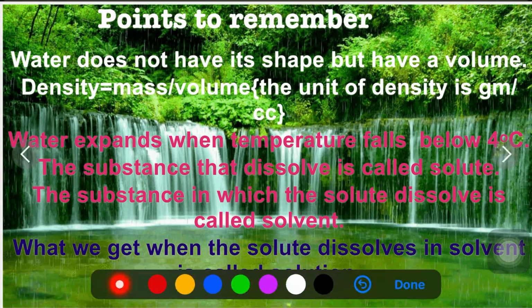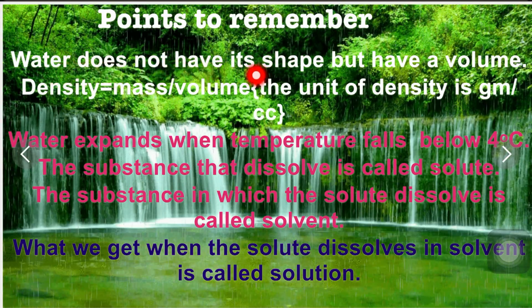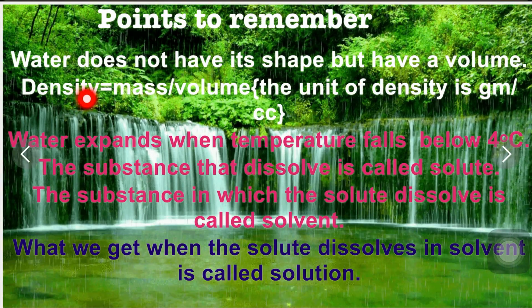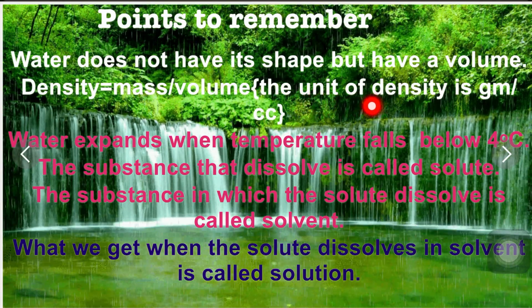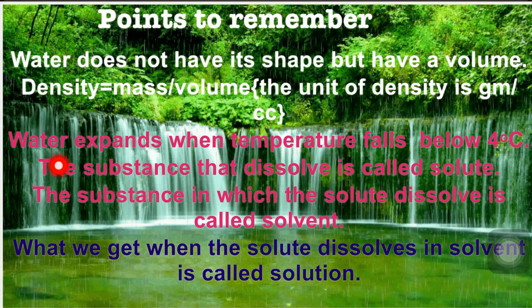So student, points to remember. Water does not have its own shape but has a specific volume. Density is equal to mass upon volume. That is, the unit of density is gram per cubic centimeter.